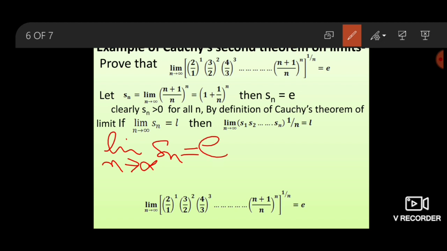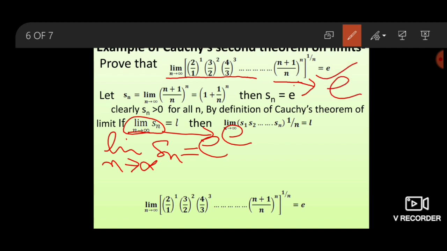By Cauchy's second theorem on limit, since Sn converges with limit value e, then limit n tending to infinity of (2/1 times (3/2)^2 times ... times ((n+1)/n)^n) to the power 1 upon n also converges and has limit e. Hence proved.